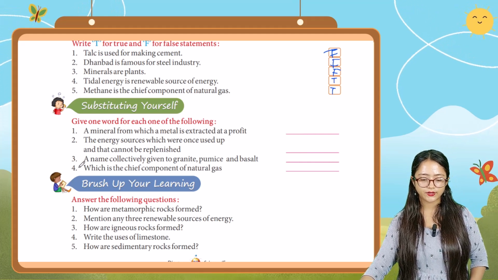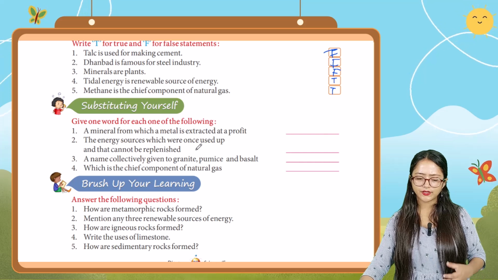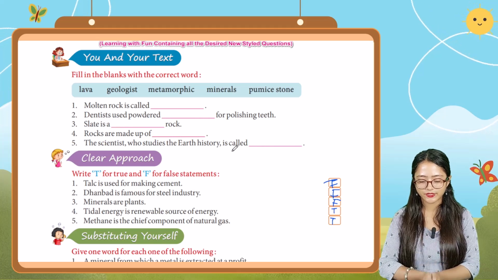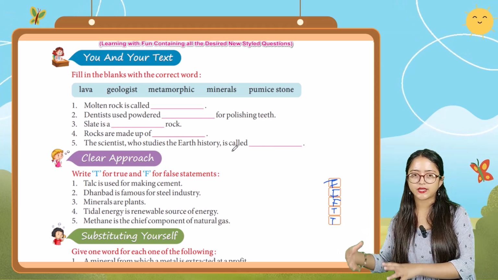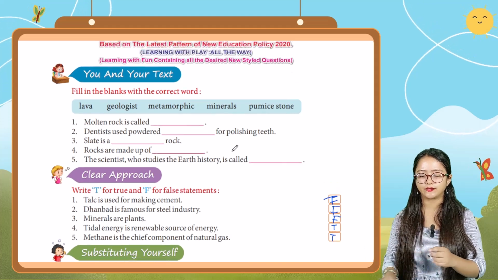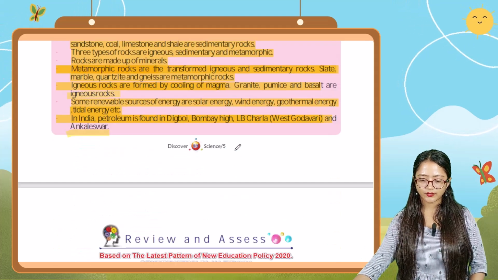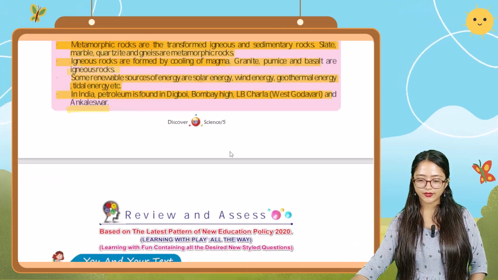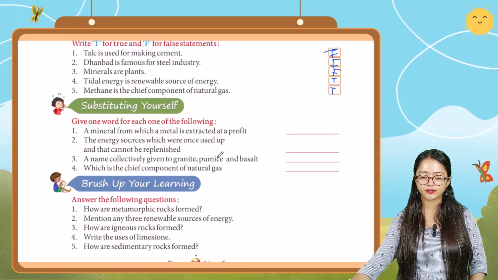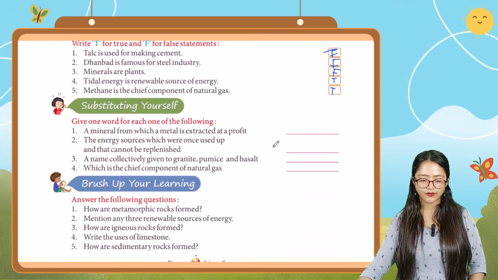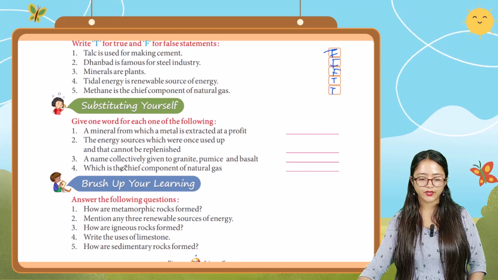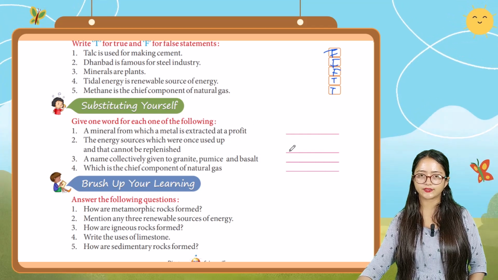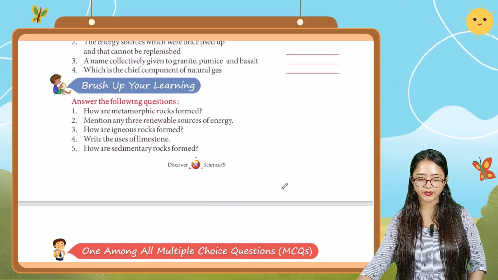Next one, a name collectively given to granite, pumice and basalt. A name which is particularly given to granite, pumice and basalt, which category does it come under? Is it igneous, or sedimentary rock, or metamorphic rock? As we have studied, it is igneous rock. These rocks are the types of igneous rocks. So you have to write igneous rock here. Next, which is the chief component of natural gas? The chief component of natural gas is methane. So you have to write methane in this blank.